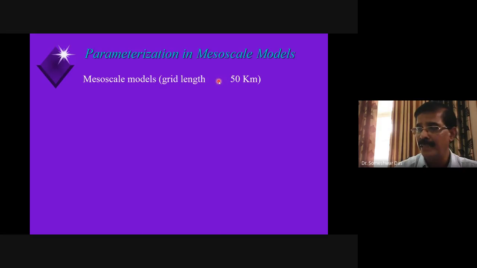When the size of the grid is less than or equal to 50 kilometer, then they are supposed to be the mesoscale models. Whereas when it is larger than 50 kilometer, then it is a large scale model. Because nowadays, in the WRF model, very easily we can have 10 kilometer resolution, 2 kilometer resolution, or even 1 kilometer resolution. Right? But that is because of the development of technology, computer power, etc.